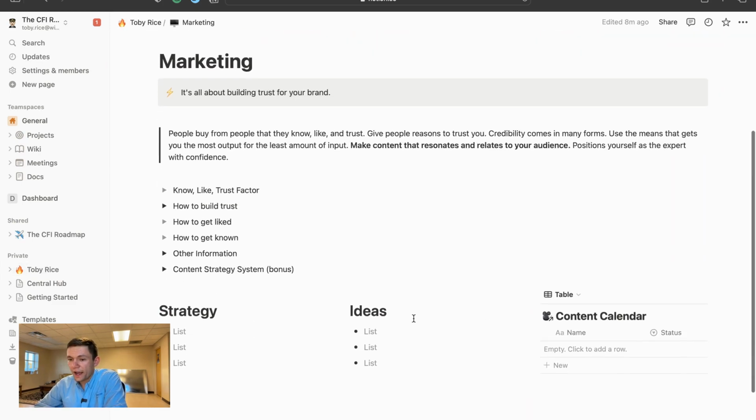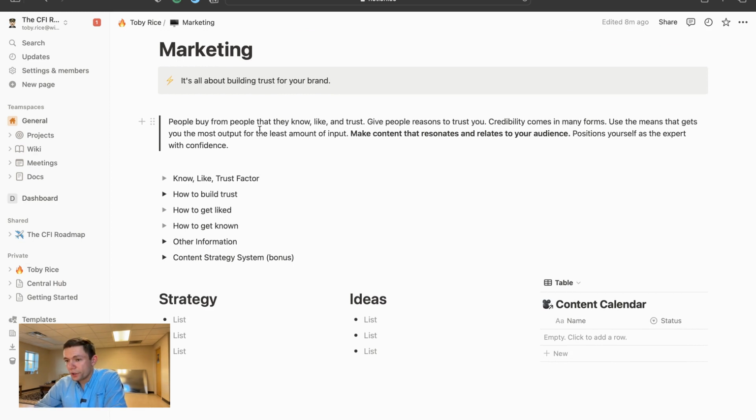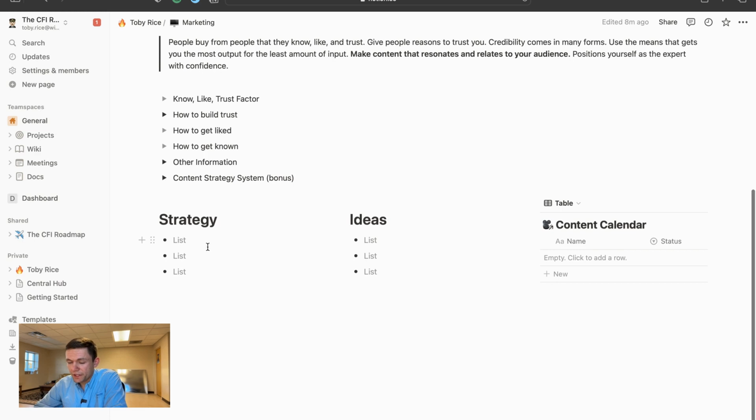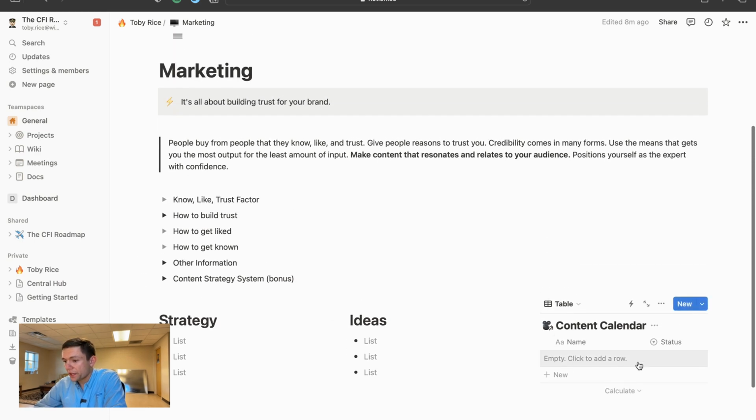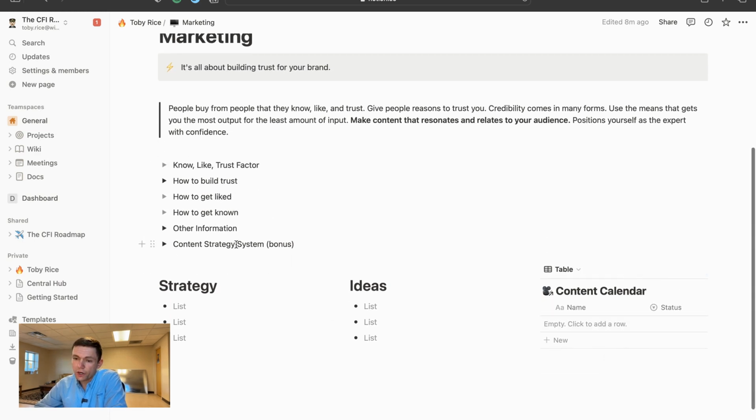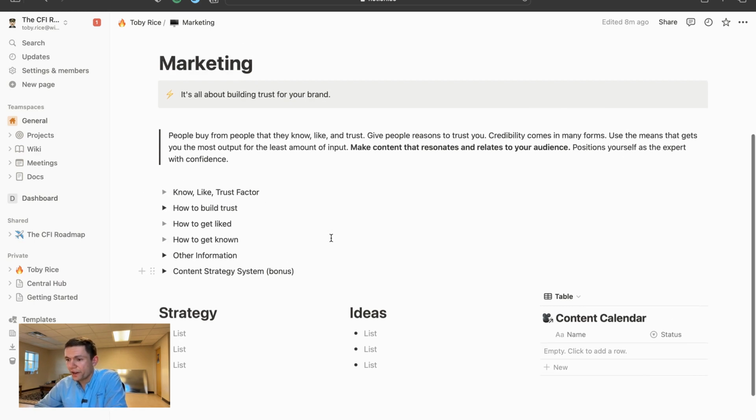Marketing. Here I have some basic write-ups that you can use to help get in the right mindset for how marketing really works. There's places for you to put your own notes and another link to your content calendar. Now under marketing, not all of these pop-outs have been populated. It's designed so you can write down your own notes, even though I do have some information there for you.